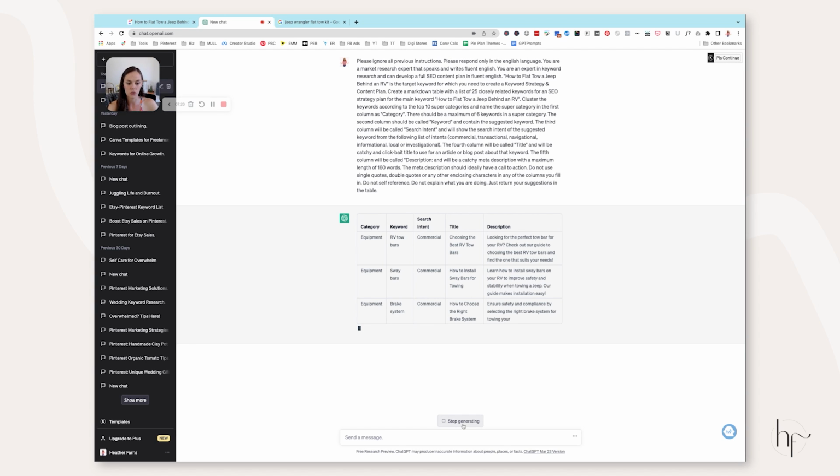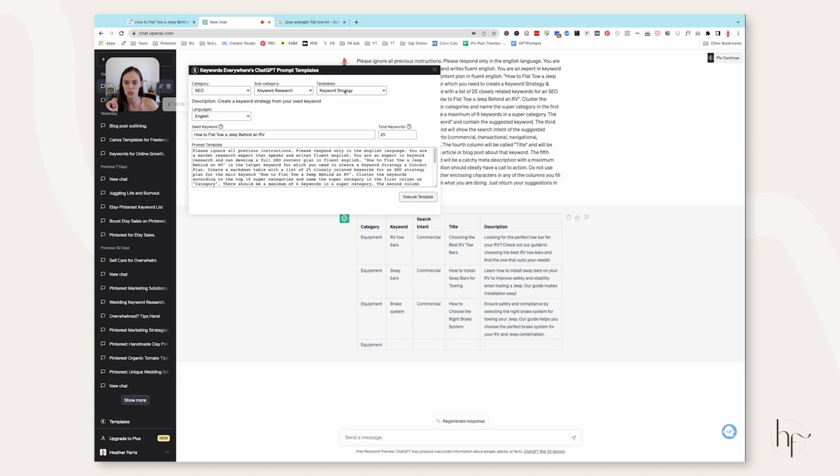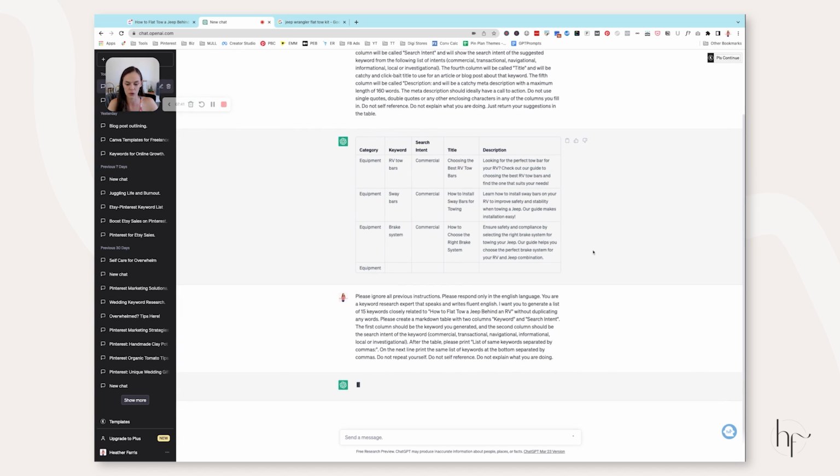So you can see here on the screen, this is what this looks like. I'm actually going to stop this and go back to my templates and change it to related keyword generator. I'm going to paste that in there. And I don't usually like to start with a ton. I would rather start small and build onto it. That way I'm not overwhelmed with information. So let's just tell it to give us 15 for now and click execute.